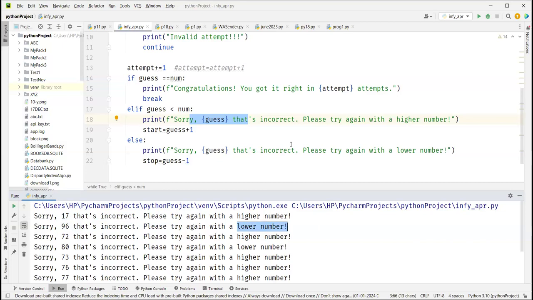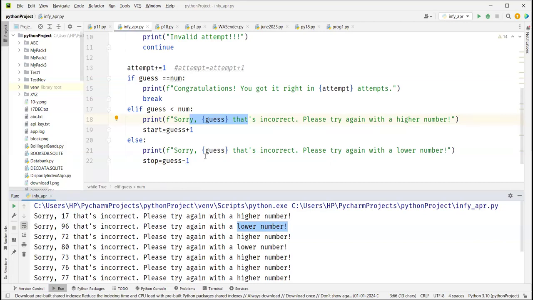Think of a lower number. So now it says think of a lower number. Now in this case, your stop should be less than it. Because it says think of a lower number, your stop should come down from 100 to 95.